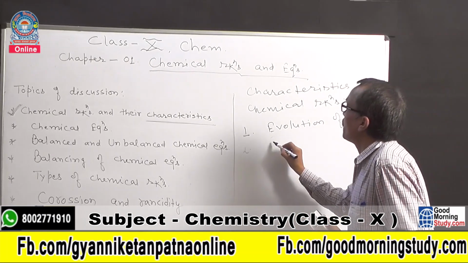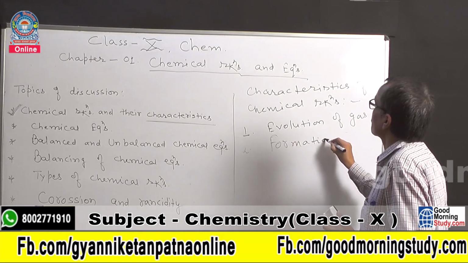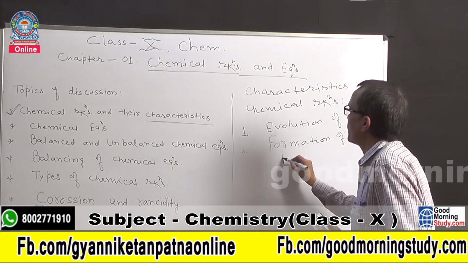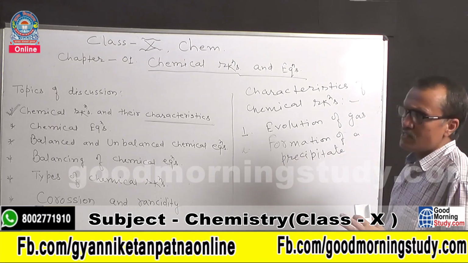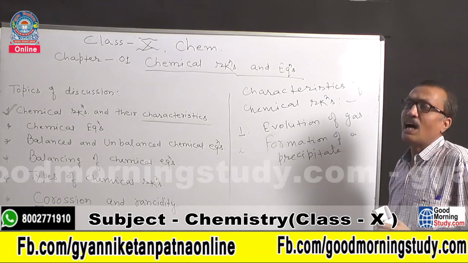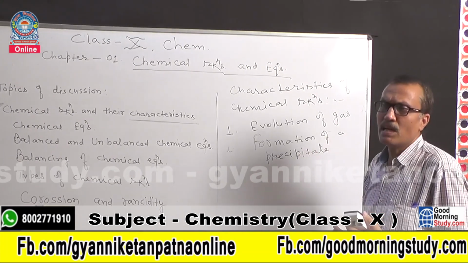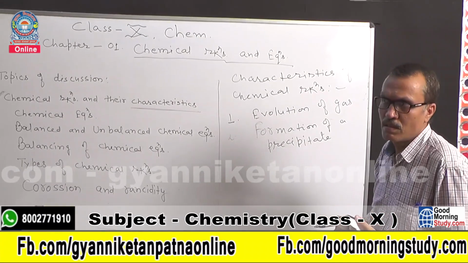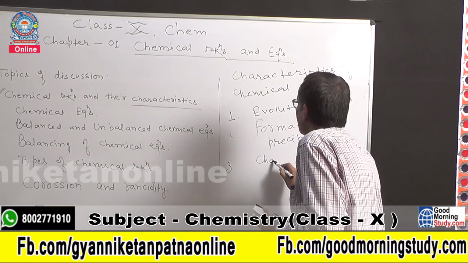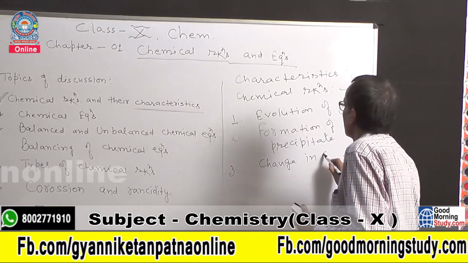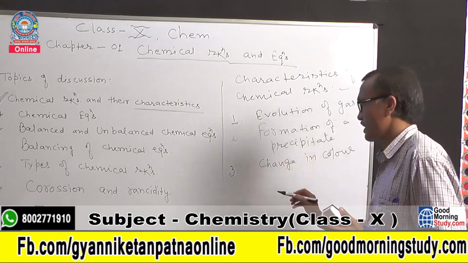Next one is formation of a precipitate. Precipitate means during chemical reactions, as a product, formation of a precipitate may take place. Next is change in color. Color changes take place during chemical reactions.